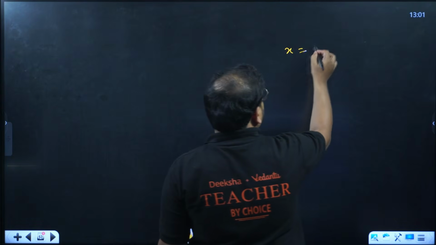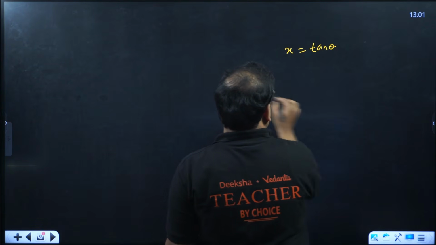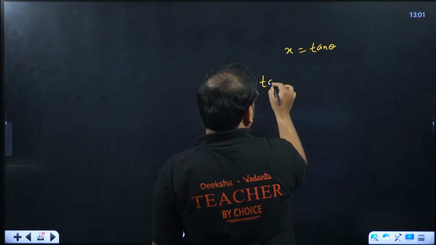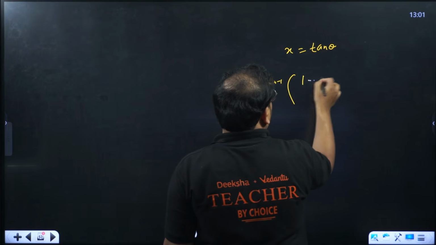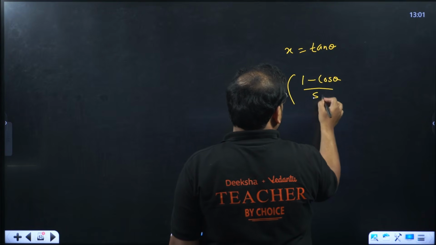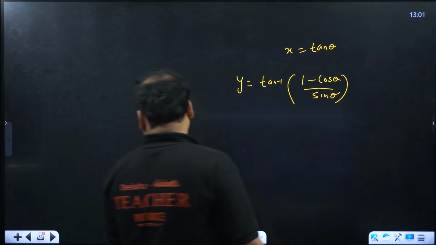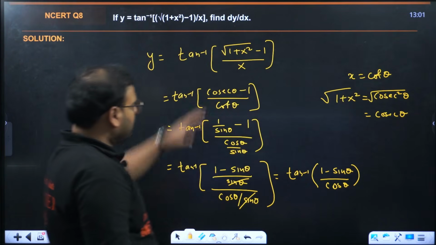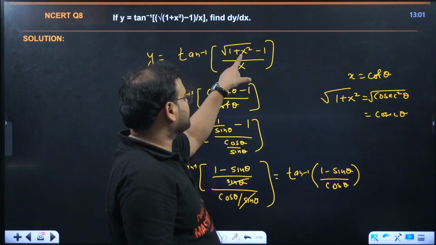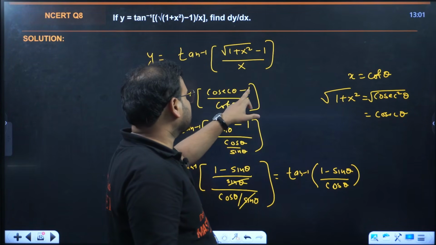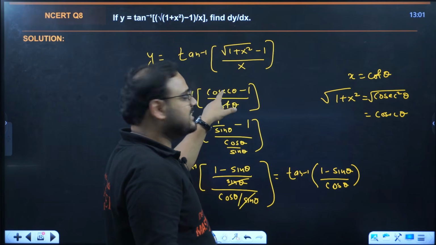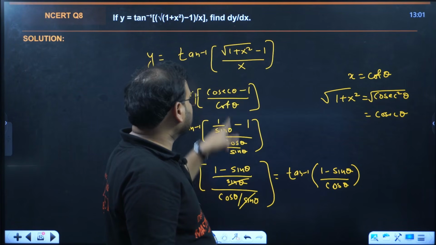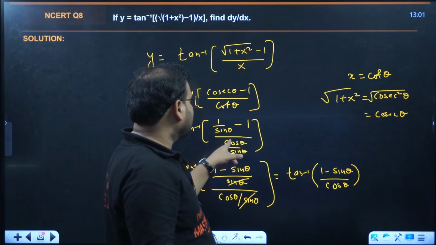If I take x as tan theta, then over here you'll have y equal to tan inverse of 1 minus cos theta upon sine theta. Trust me on this. All this is substitution. You'll get 1 plus tan square as sec square, so sec theta minus 1 upon tan theta will come. Sec is 1 by cos, so it becomes 1 by cos minus 1, upon sine by cos.